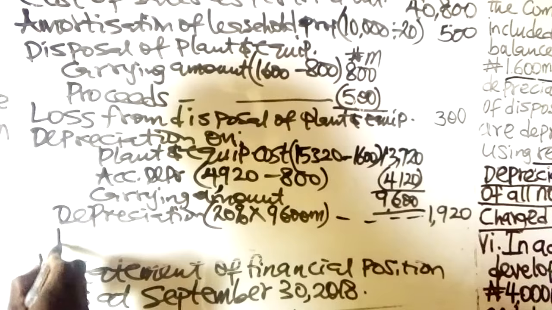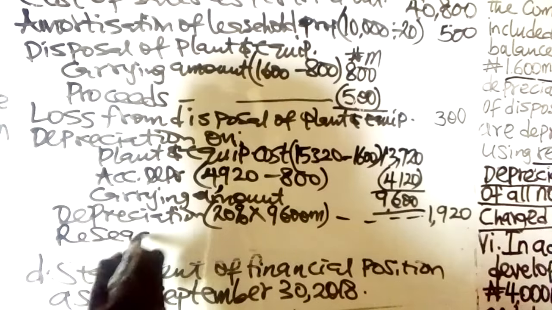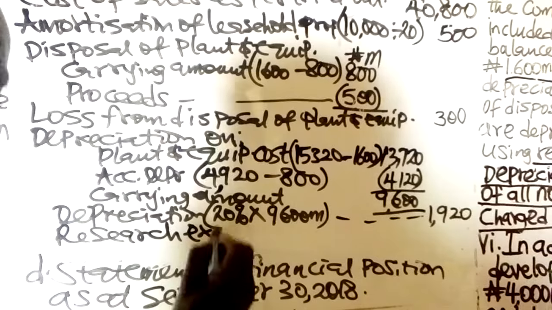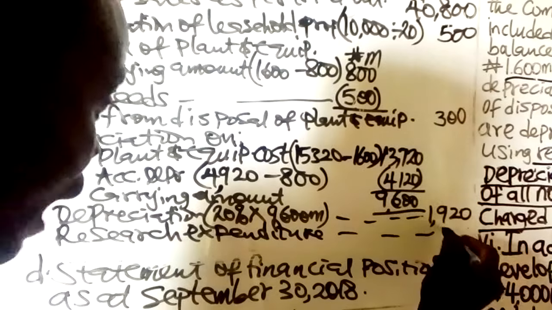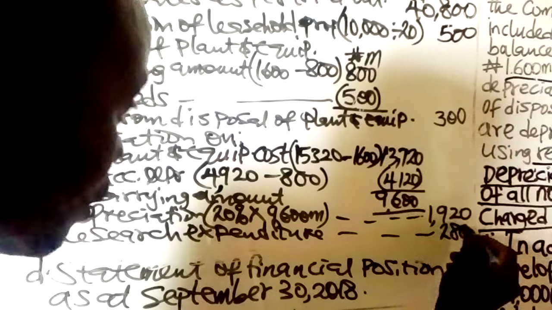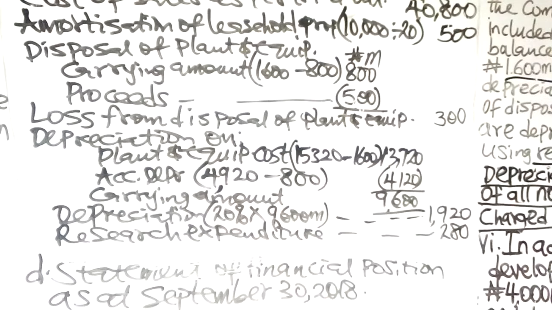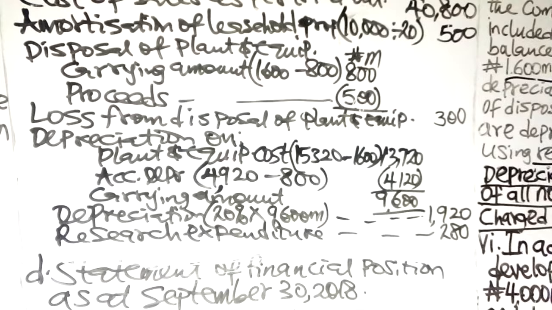Now let's have the research expenditure of 280 million, that will be expensed. 280 million. Now, the next one is the development expenditure.